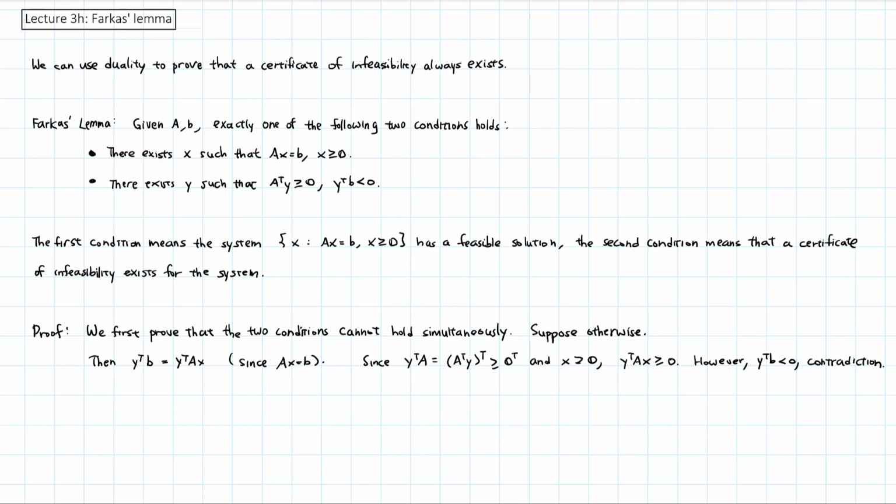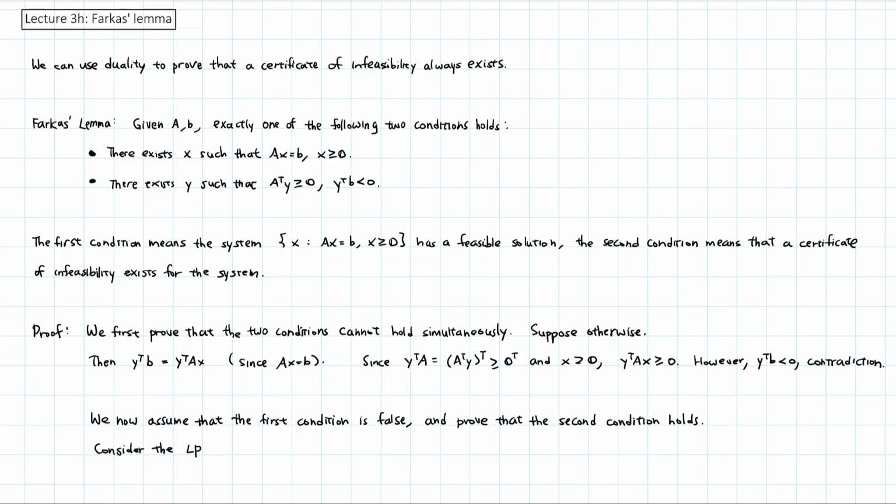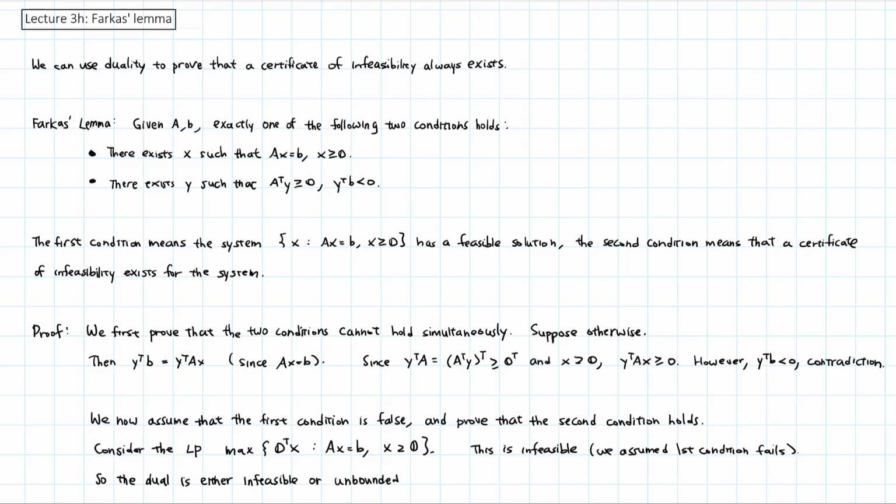We now prove that one of them must be true. A way to prove this OR condition is to assume that the first condition is false and prove that the second condition holds. So we will assume that our system is infeasible and try to find a certificate of infeasibility. We will consider the LP that is max 0 transpose x, Ax is equal to b, x is at least 0. This is infeasible because we assume that the first condition fails. So the dual is either infeasible or unbounded.